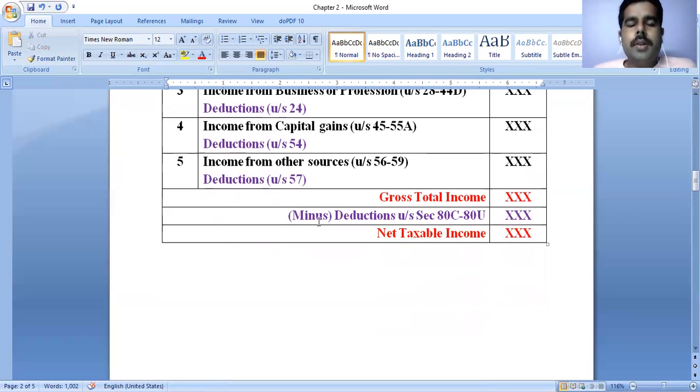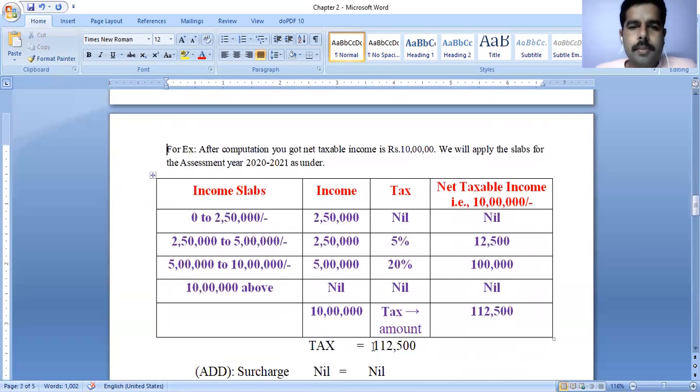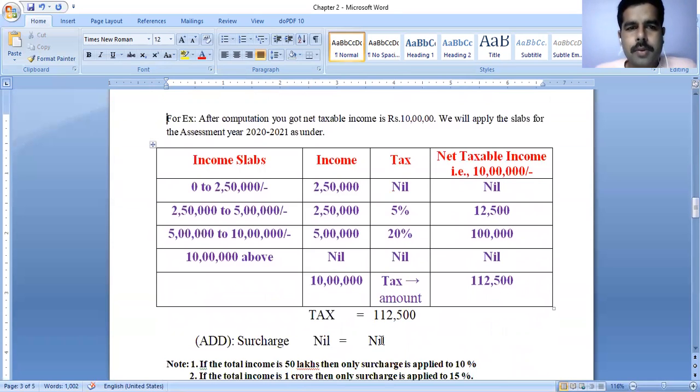The next one: this amount is deducted, and the resulting total amount we call net taxable income. Based on this income only, we are going to apply all the possible exemptions or rebates, according to the amount he earned in a year. I have taken one small example. We discussed this example in the previous class, but we made a small mistake.